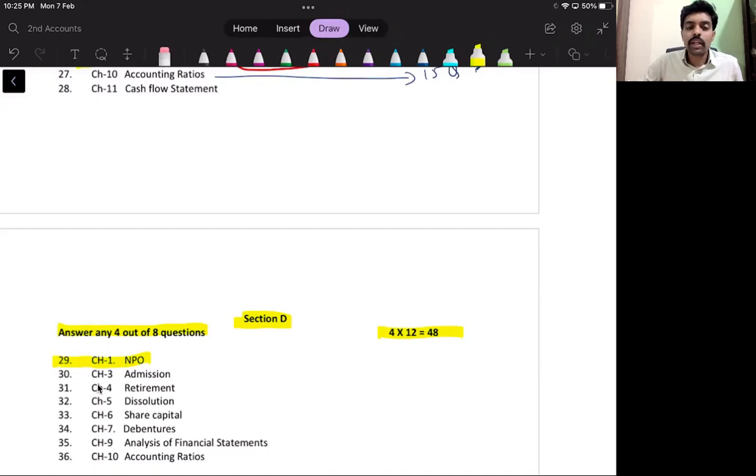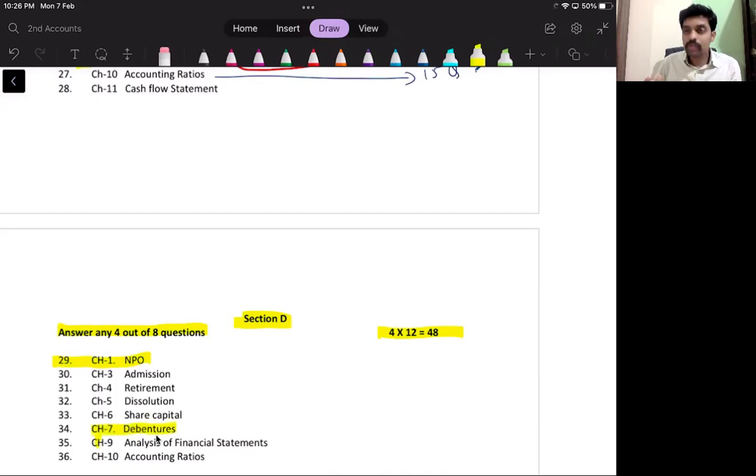Question number 30, you can expect from chapter 3, admission of a partner. Question number 31, you can expect from chapter 4, that is retirement of a partner. Question number 32, you can expect from chapter 5, dissolution. Question number 33, you can expect from share capital, chapter 6. Question number 34, you can expect from chapter 7, debentures.